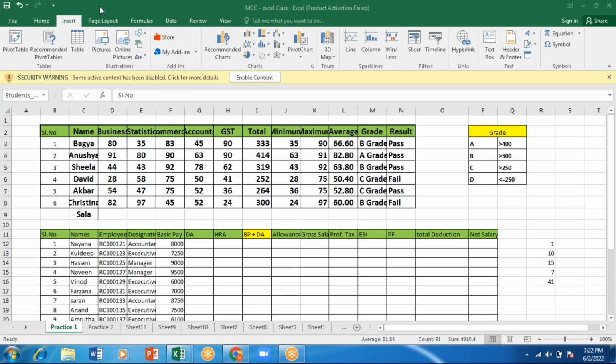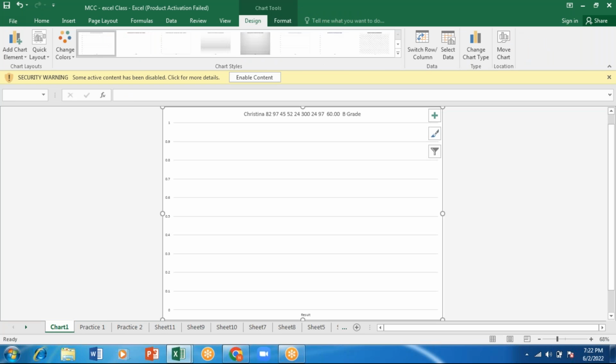If I want to use a shortcut key for creating a chart, let me select this from here. Okay, I'll select this. Then I'll press F11. F11. So this will create a chart for me. So this is creating a chart for me.